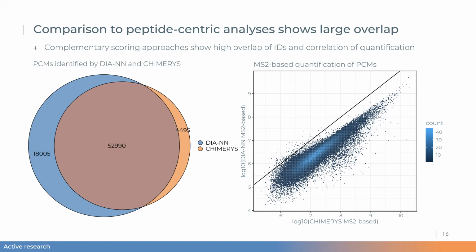The quantification scatter plot is not centered around the diagonal, as it was the case for CHIMERYS and MaxQuant on the previous slide, but that just means that CHIMERYS and DIAN measure on slightly different scales. Next, we wanted to take a closer look at the 18,000 unique PCMs that were only identified by DIAN.